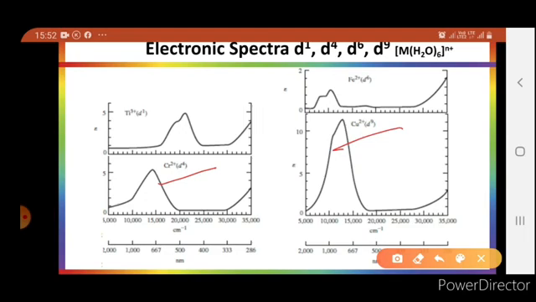So this is for d4 chromium 2+, and this is for d9 copper 2+. All four of these spectra are of aqueous complexes, M(H2O)6 type complexes, meaning Cu(H2O)6 2+, Cr(H2O)6 2+, Fe(H2O)6 2+, and Ti(H2O)6 3+. In all these spectra there is one absorption, one transition. In the d1, d9 and d6 cases, there is a shoulder which is due to Jahn-Teller distortion.